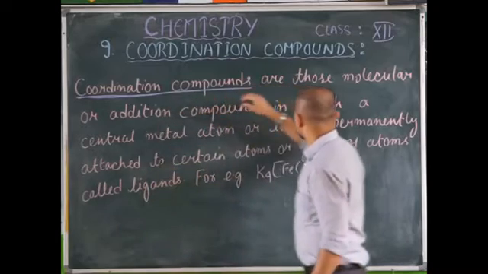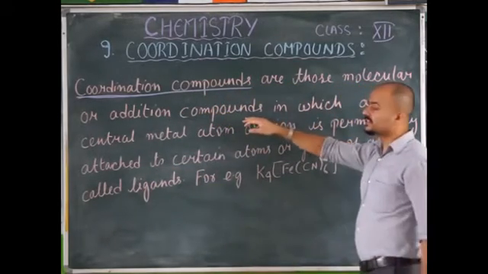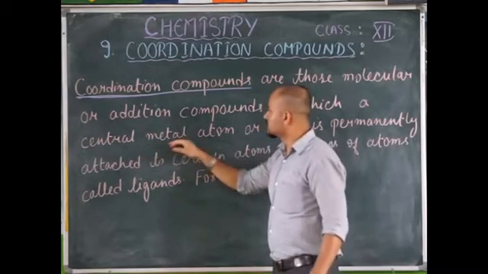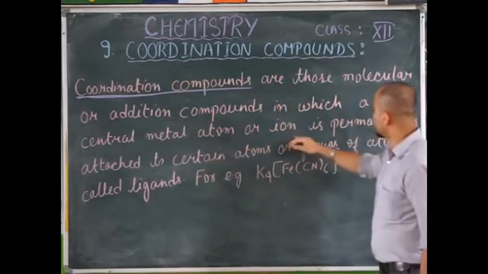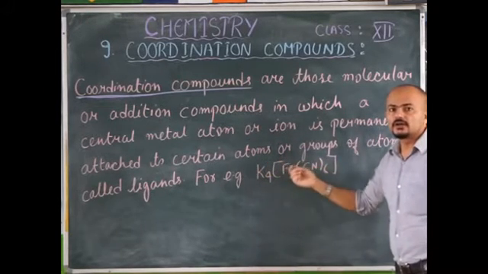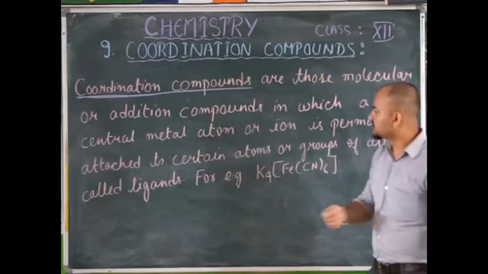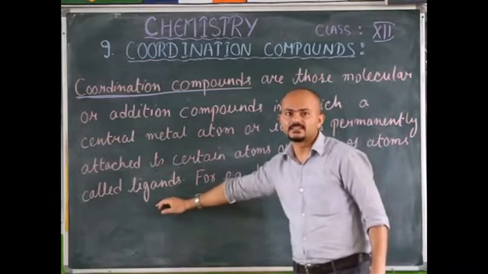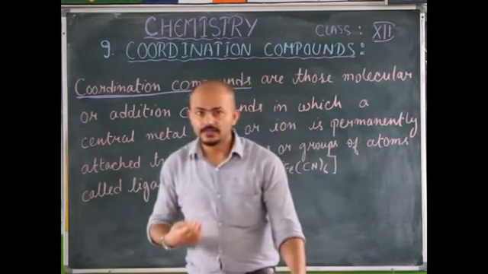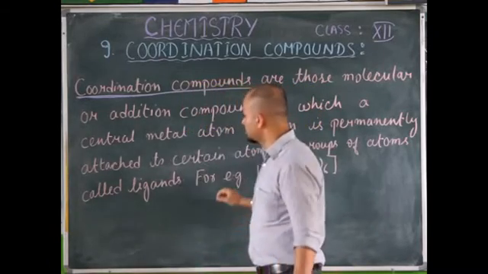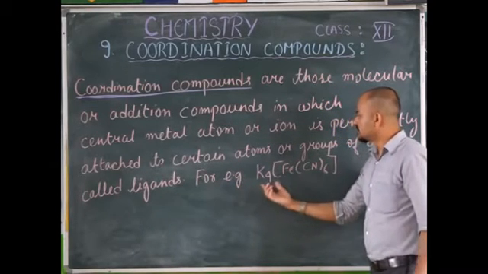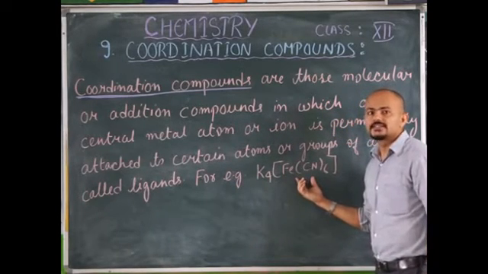Coordination compounds are those molecular or addition compounds in which a central metal atom or ion is permanently attached to certain atoms or groups of atoms which are known as what? Ligands. Okay, so from the definition, you might not understand it well, but if I give you some examples, then you will understand it better. See, for example, potassium ferrocyanide.